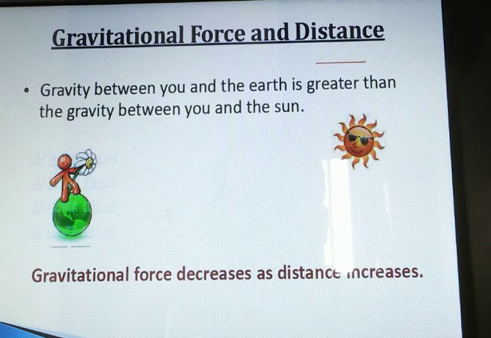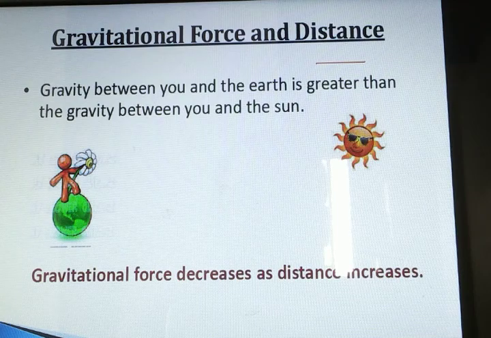Gravitational force and distance. Gravity between you and the earth is greater than the gravity between you and the sun. You are on the earth, so gravitational force between you and the earth will be greater because you are at the least distance. As the distance is least, gravitational force is maximum. Whereas the distance between you and the sun is maximum, so gravitational force is minimum.